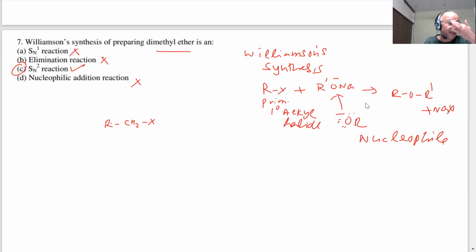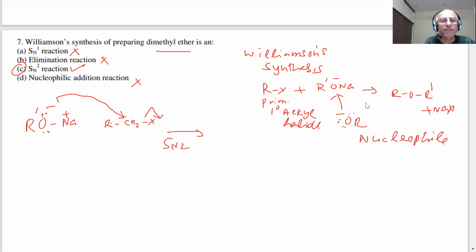It will attack this carbon and remove X. This will be SN2, substitution by molecular, a single step reaction. So that is why we say it should be primary.